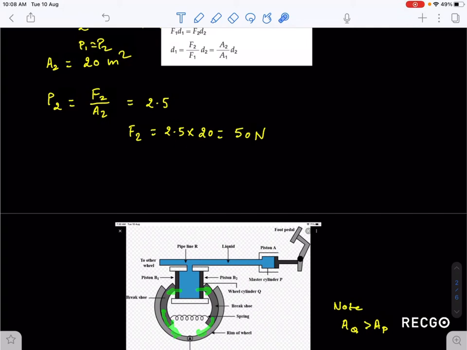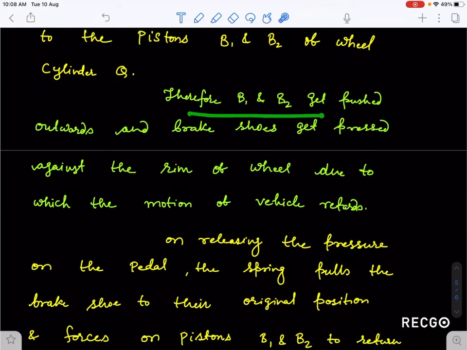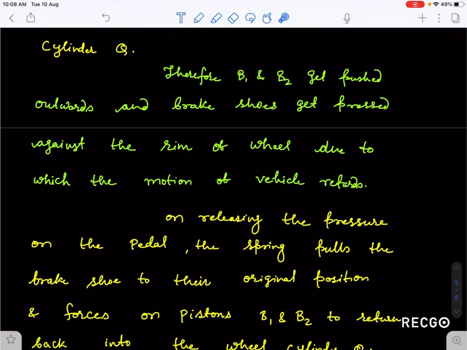When they are pushed outward, they stop the motion of this wheel which was rotating earlier. This spring gets elongated when they are pressed against. So this spring gets elongated. What I have written here is that B1 and B2 get pushed outward, and the brake shoe gets pressed against the rim of the wheel, due to which the motion of the vehicle retards.